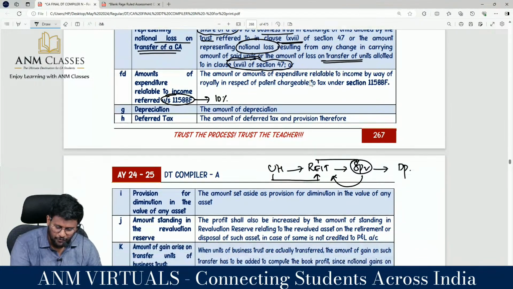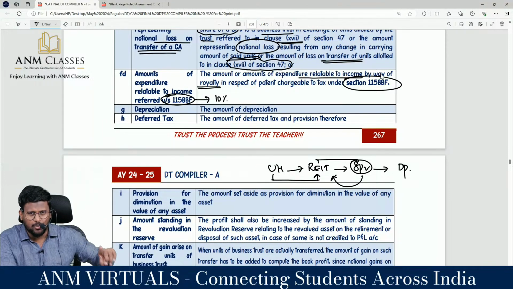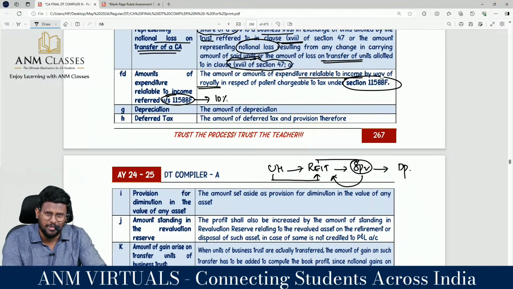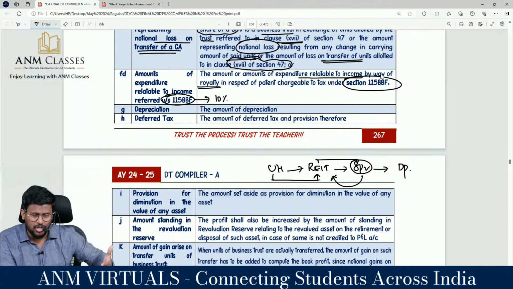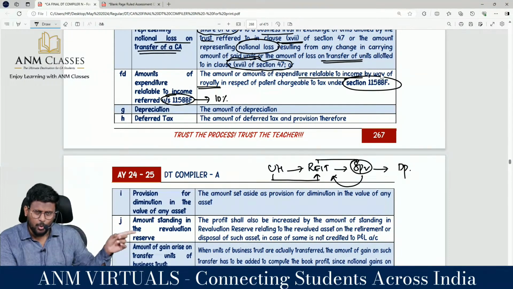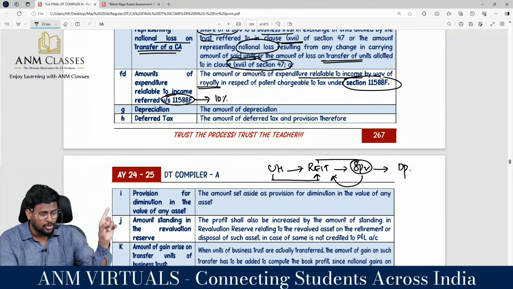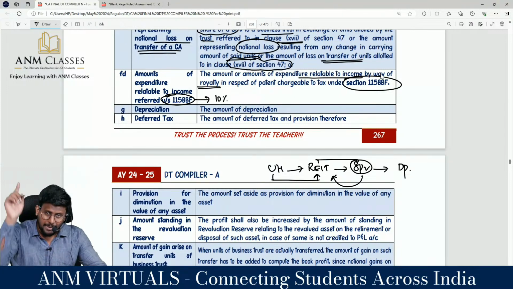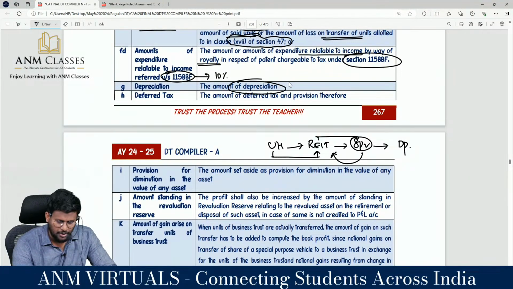The amount of expenditure relatable to income by way of royalty in respect of patent chargeable to tax under 115BBF. And when we talked about this topic, we studied that at least 75% of the expenditure should be incurred in India. So in order to earn that royalty income, you would have incurred certain expenditure, and that expenditure would have been debited to P&L account. Anyway, that income is a special income which is going to be taxed at a concessional rate. For that, anyway, you will not apply the provisions of MAT. So when you remove that item from the P&L, please add back the corresponding expenses also. Brilliant to the core.